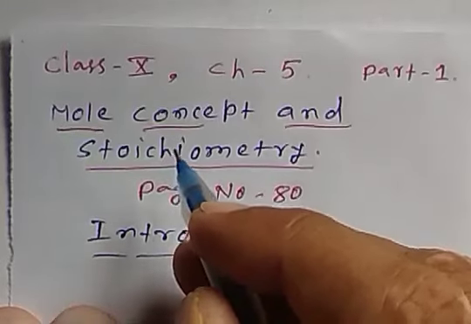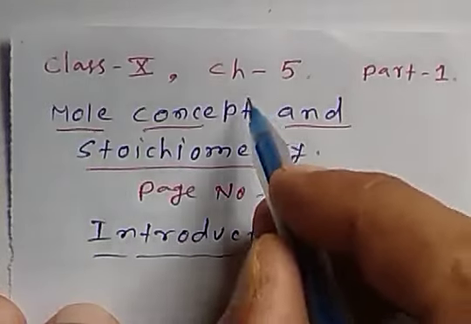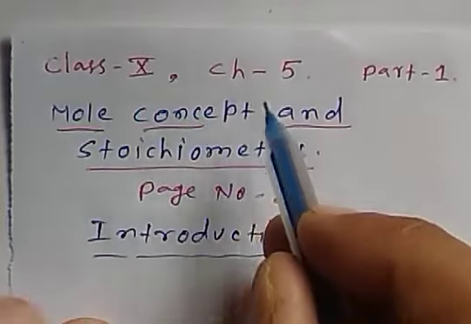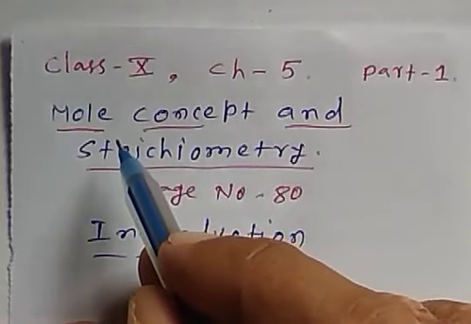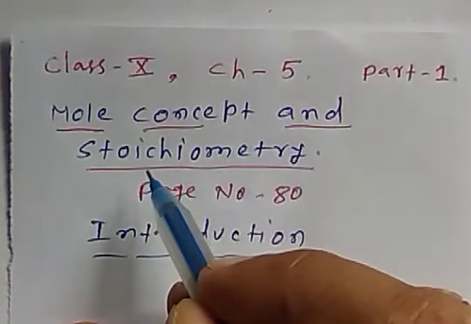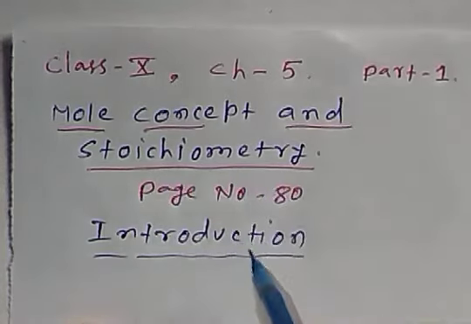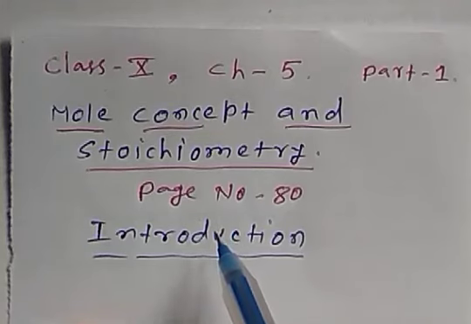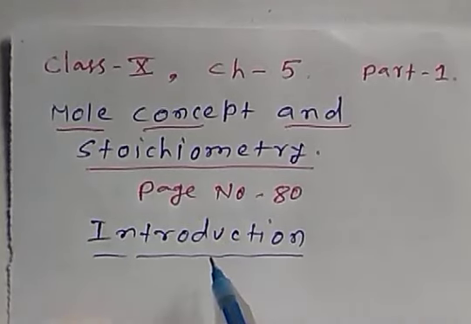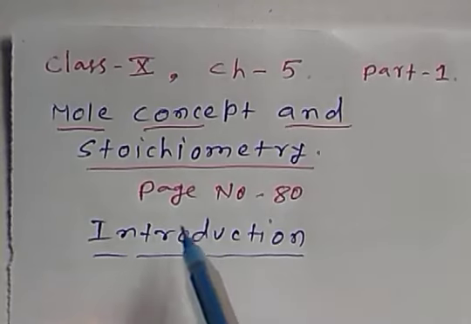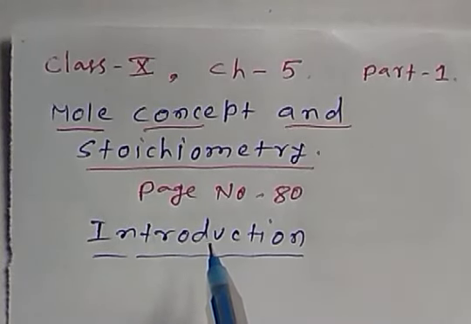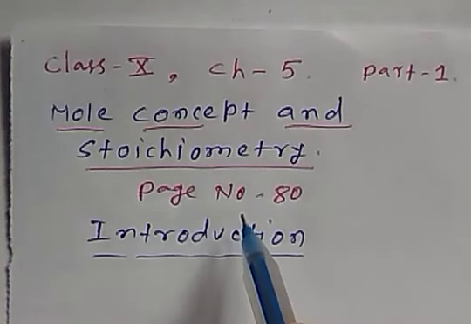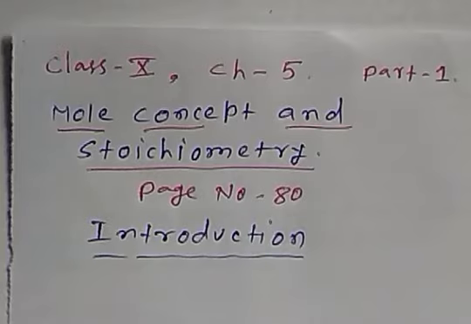Hello, dear students. Let's start a new chapter, chapter number 5 of class 10th in subject chemistry. The chapter number 5 is mole concept and stoichiometry. Now, in this class, we will discuss the introduction and some laws, gas laws. Now open your chemistry book and come to page number 80.